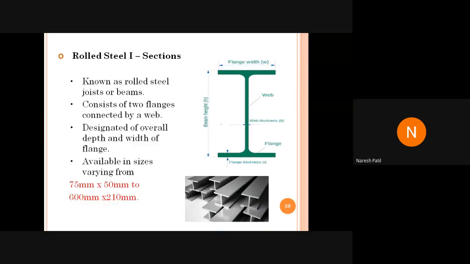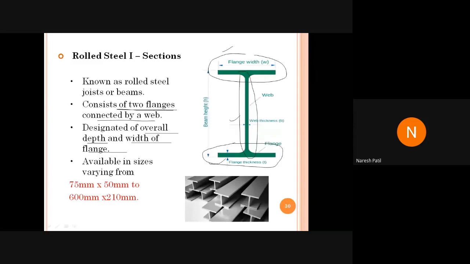Then again we have rolled steel I section. So what is this I section? Again, it consists of two flanges connected by a web. So we have two flanges, here one flange and here one flange, and they are connected with the web. Two flanges with a web. Then it is designated by overall depth and width of flange.